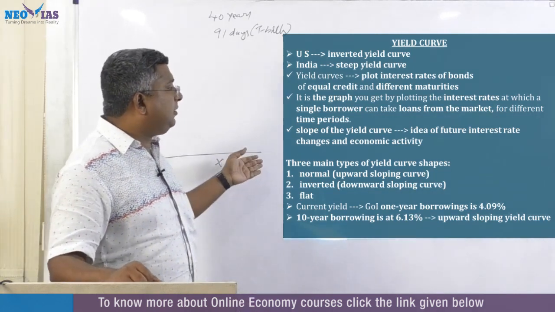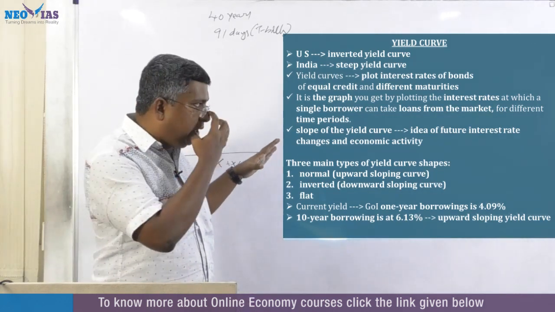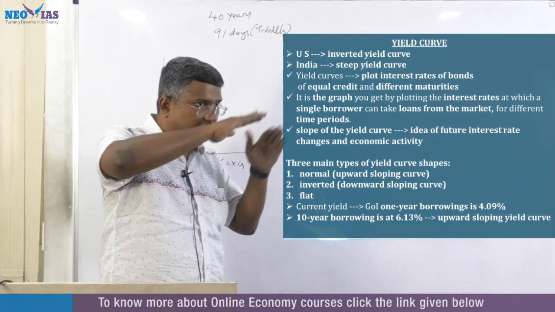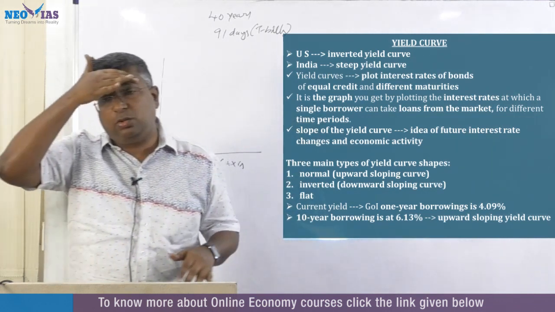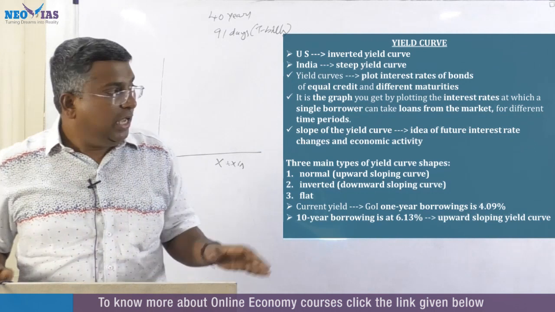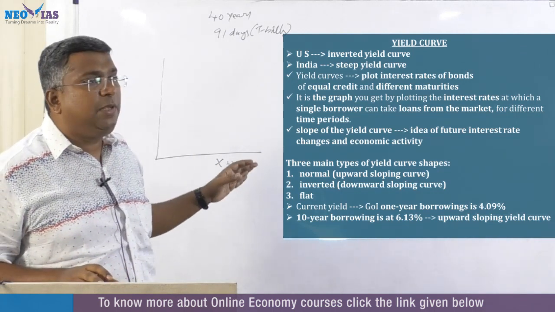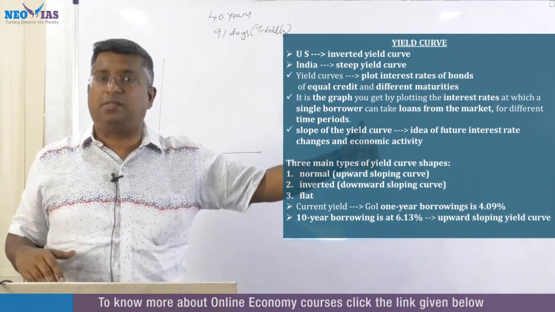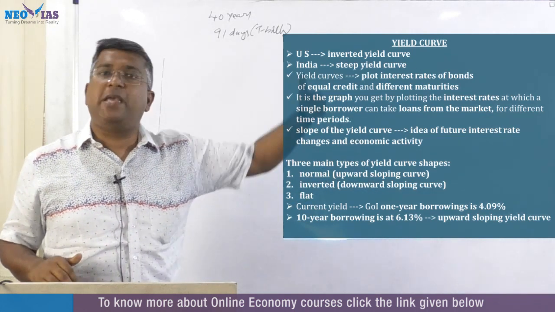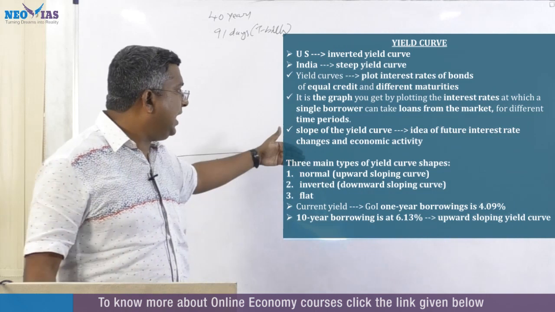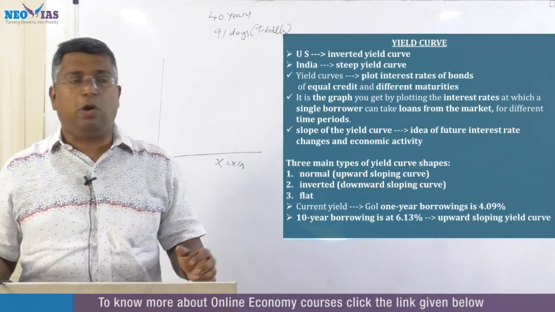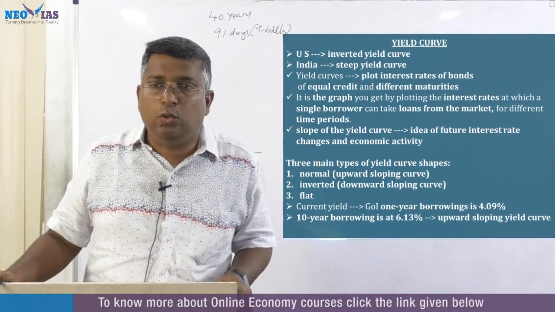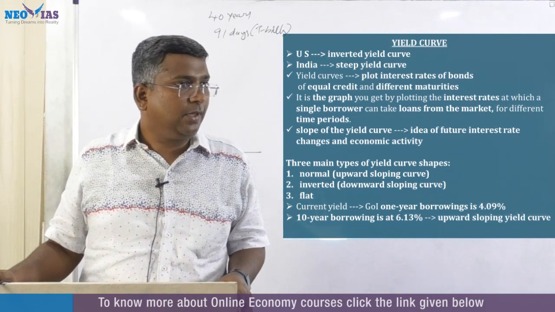By looking into the slope of the yield curve, we can predict what the future interest rate will be. The next year's interest rate can be predicted based on the slope of the yield curve. Now you know the interest rate is directly linked to economic activity.